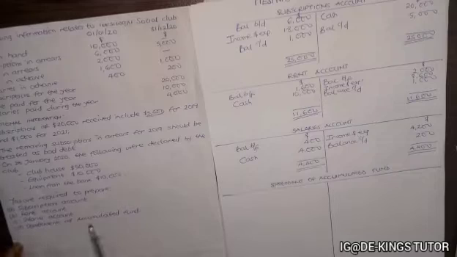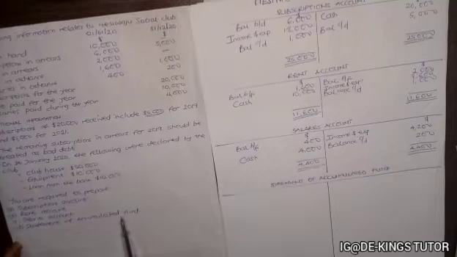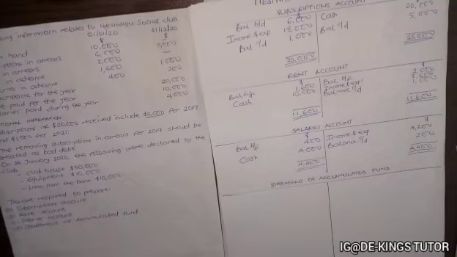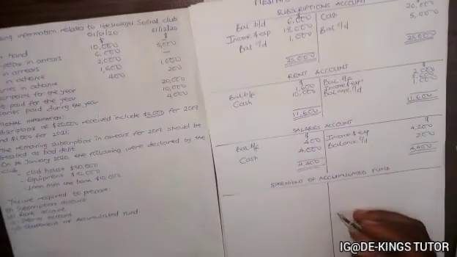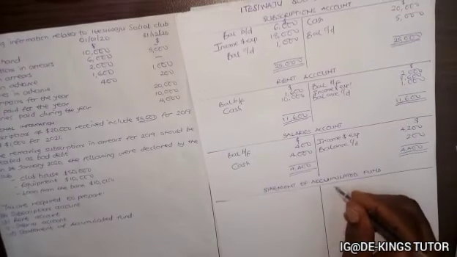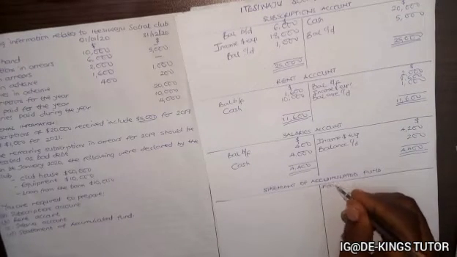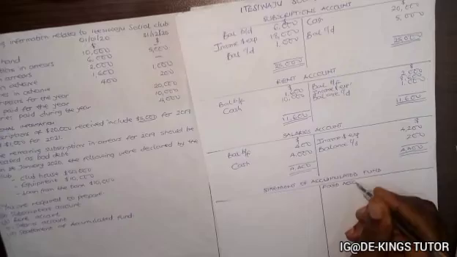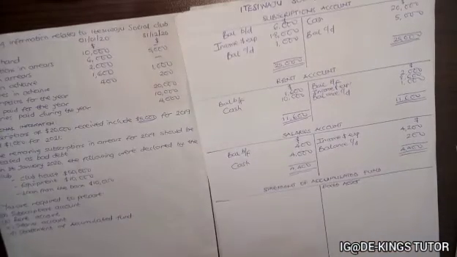While the last part is the statement of accumulated fund. Now the statement of accumulated fund is supposed to actually be the statement of affairs. It's where you get that accumulated fund that serves as capital. Okay, so in this now we are going to put the assets and liability. So if we start from here, the fixed asset.